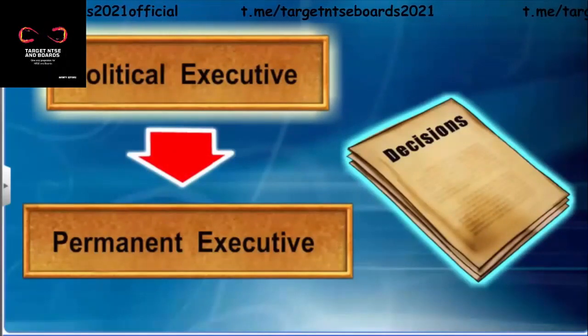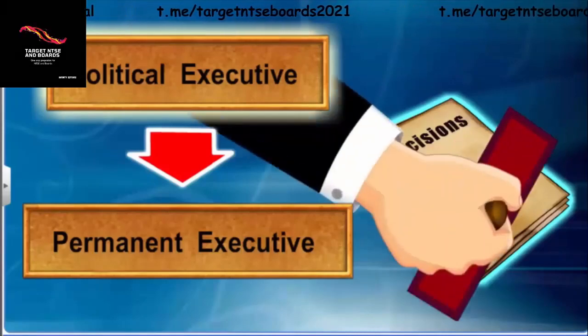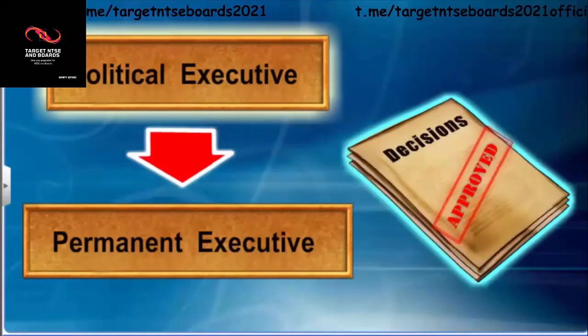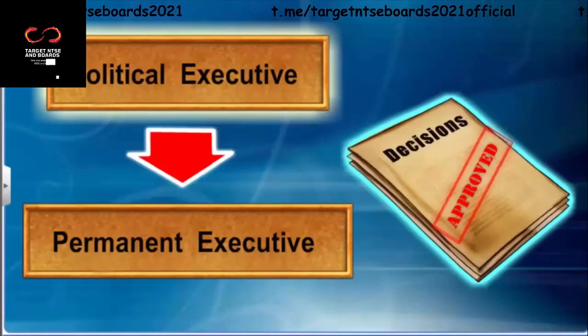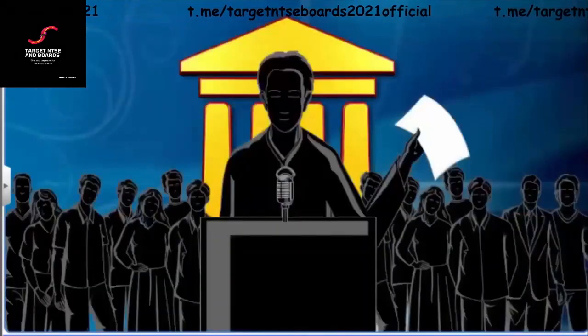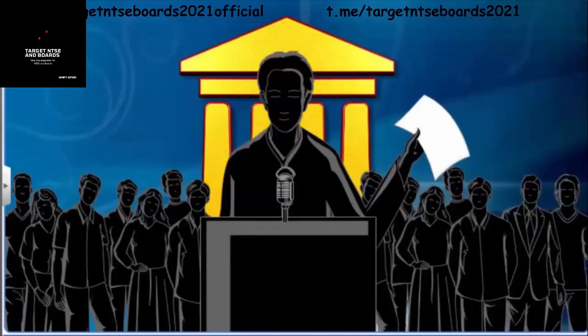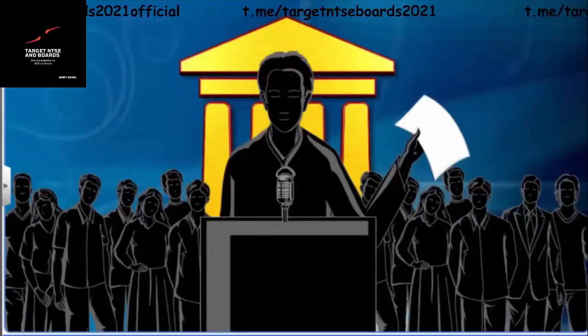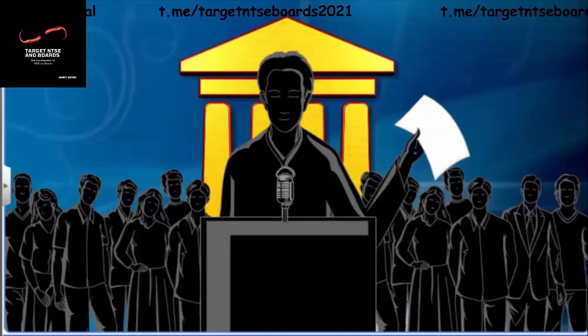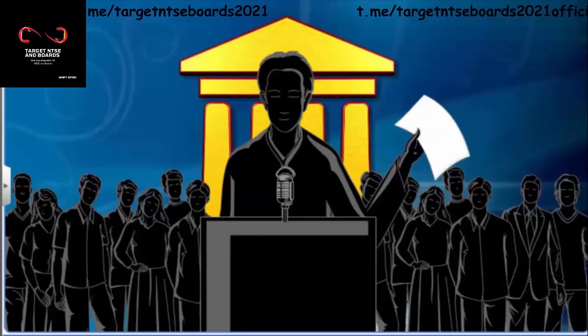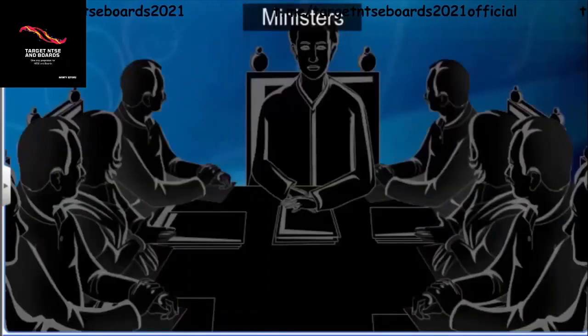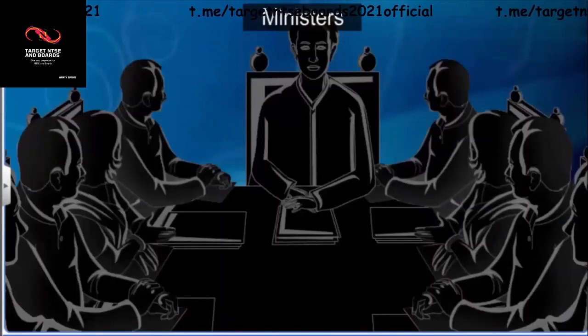The political executive has more powers and the final say in all important decisions. The ministers make the final decision, as they are the representatives of the people. This is what happens in a democratic form of government. The ministers consult experts and then make decisions based on the overall objective of the government.